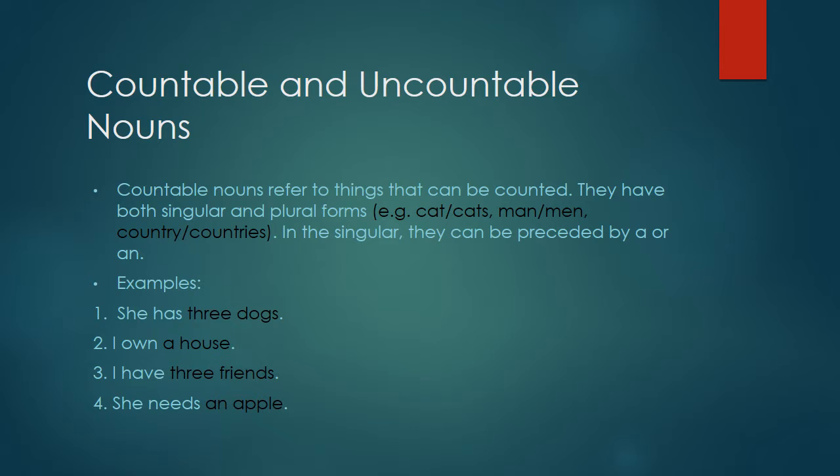Countable nouns refer to things that can be counted. They have both singular and plural forms. For example, cat, cats, man, men, country, countries. In the singular, they can be preceded by a or an.